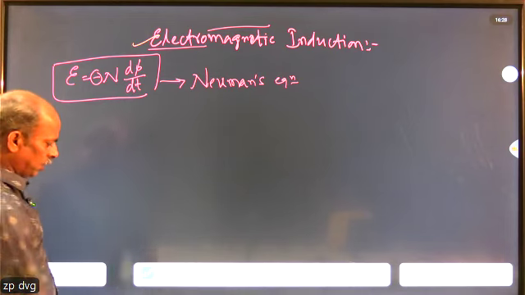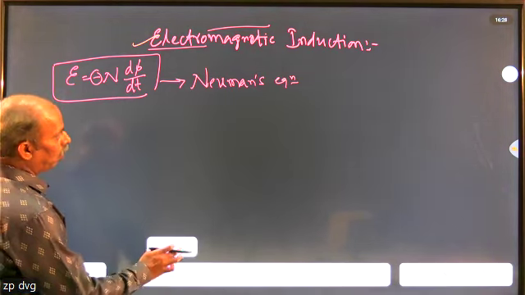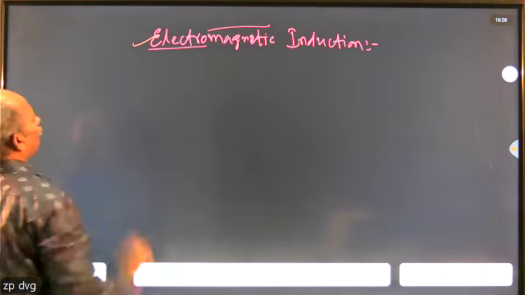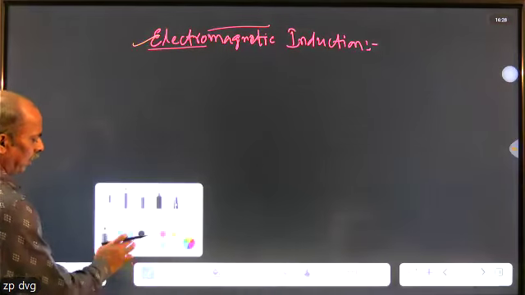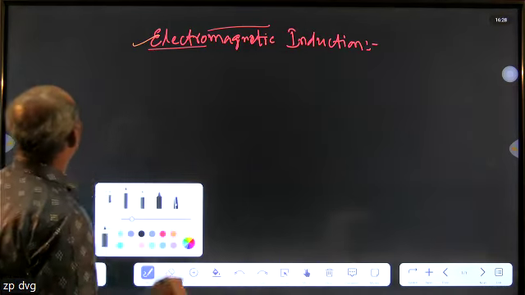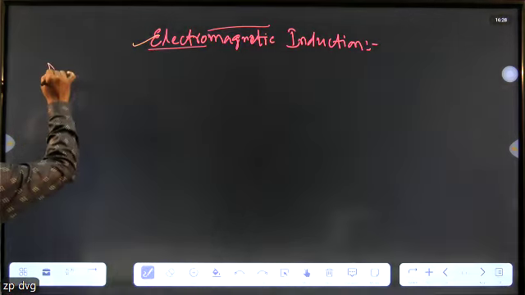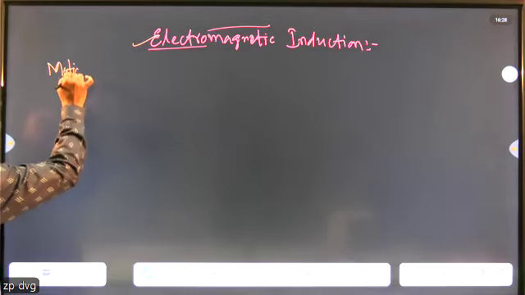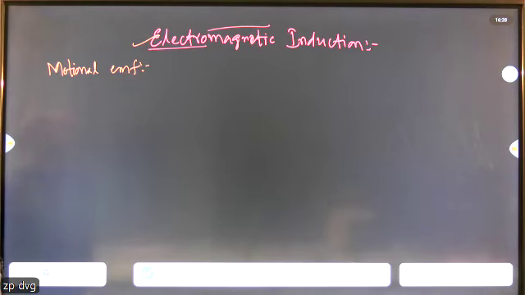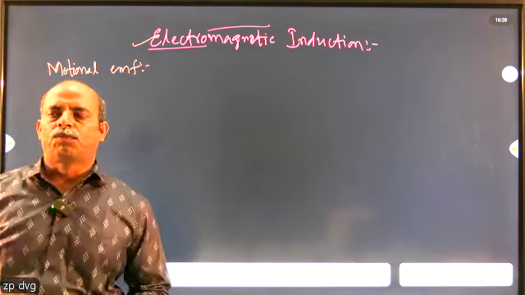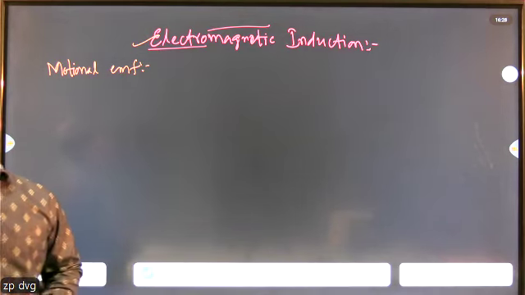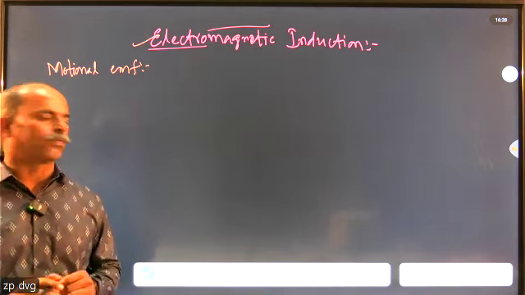Now, using this concept, suppose you start to move a particular conductor within a magnetic field, then will any EMF get generated within it or not? So then we come across motional EMF. As the name indicates, motional EMF is the EMF induced in a conductor or a coil due to its motion within a magnetic field.